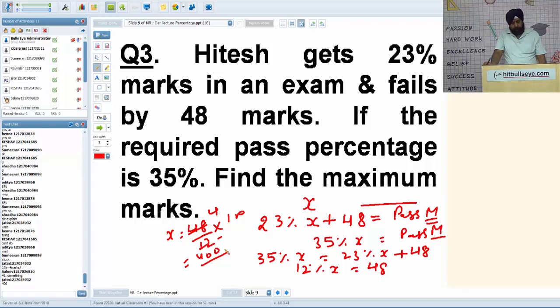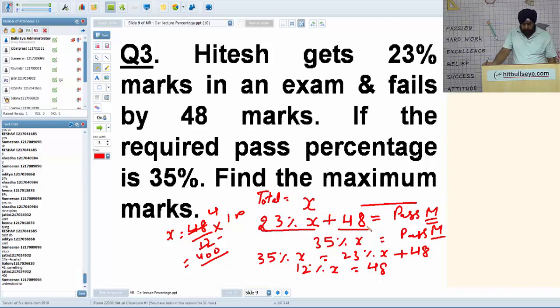I repeat, Hitesh got 23%. Let total marks be X. If he got 23%, he got 23% of X, and if he had got 48 more, he would have passed. So 23% of X plus 48 is equal to pass marks, and in percentage terms it is 35% of X. Both are equivalent to pass marks. We equate these two and get 12% of X is equal to 48. So 48 upon 12 into 100.